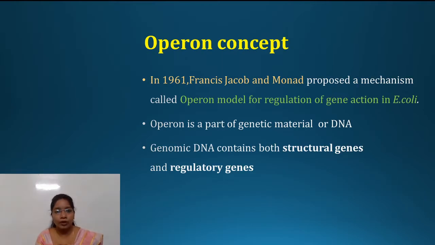Let's discuss the operon concept. In 1961, Jacob and Monod proposed a mechanism called the operon model. This model is for regulation of gene action in E. coli. The operon is a part of the genetic material, or part of DNA. The genomic DNA of prokaryotes contains both types of genes, that is structural genes and regulatory genes.